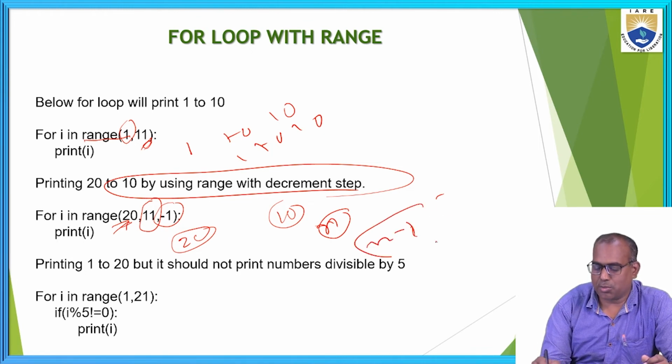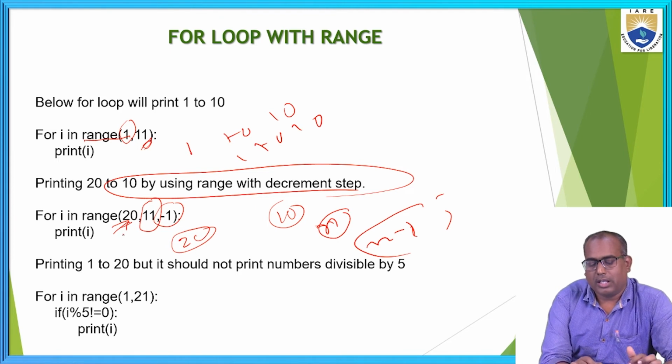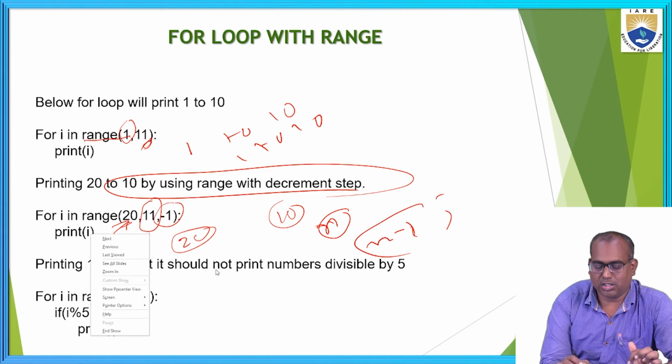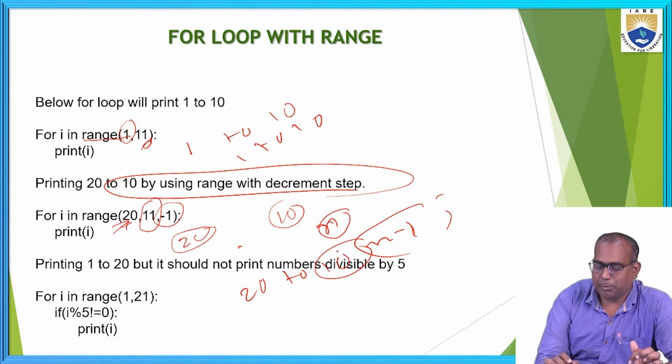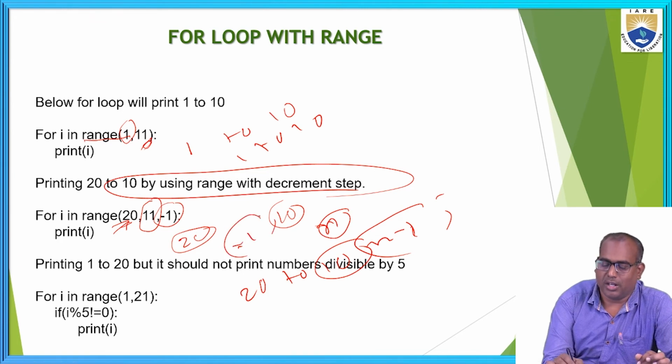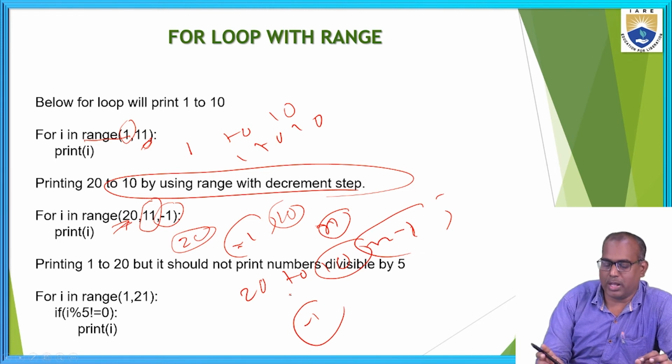The initial value is 20, the end value is 11. So it starts from 20 and ends at 10 in decrementation. I have given the step value as minus 1, which means in each iteration it decrements the value by the step value.